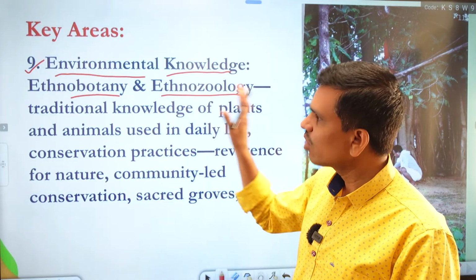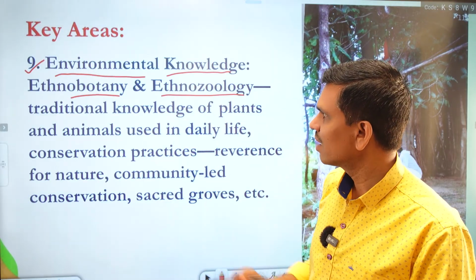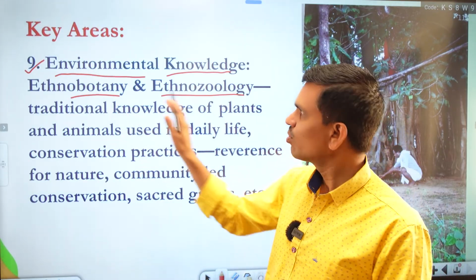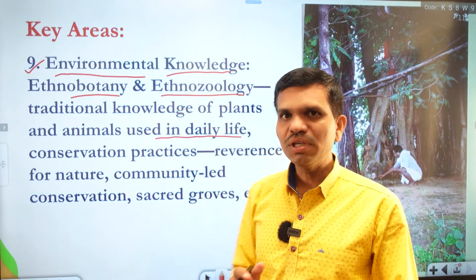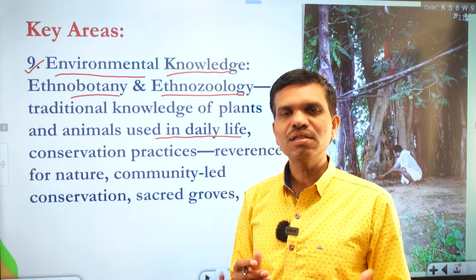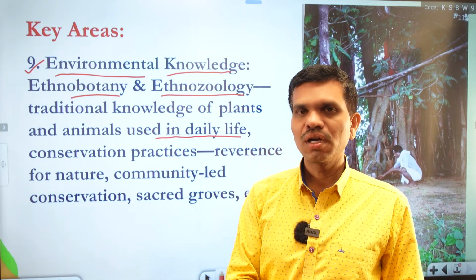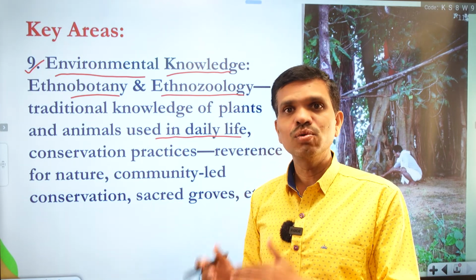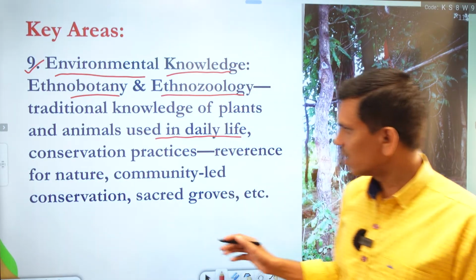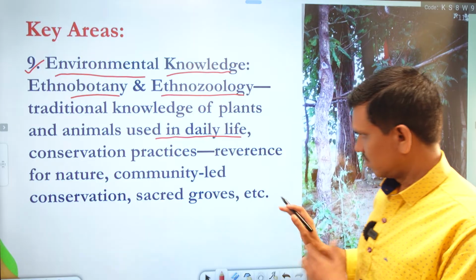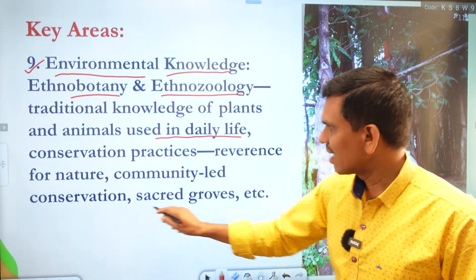Here we have environmental knowledge, in which we find that ethnobotany and ethnozoology are used in daily life. We find that there are so many practices rooted in our culture which are directly related to nature and its conservation and environmental knowledge. So here we have a sacred practice like sacred groves.